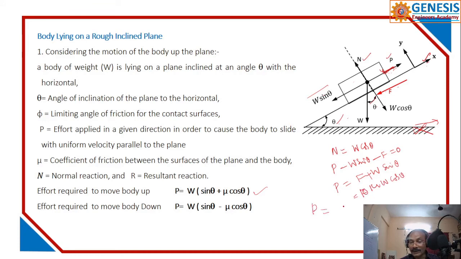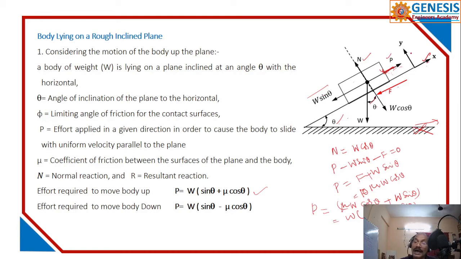Therefore, P is equal to mu W cos theta plus W sin theta. If you take W as a factor, W into (mu cos theta plus sin theta). So that is the effort required to move the body up.